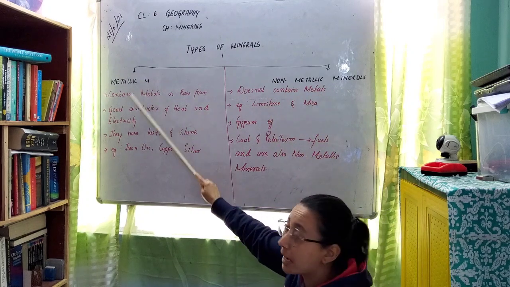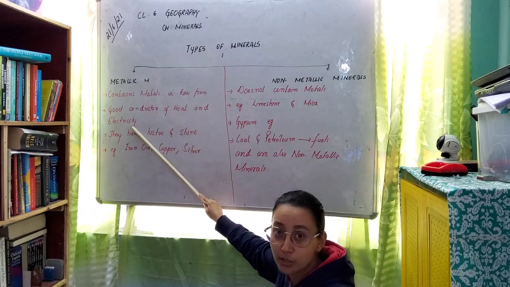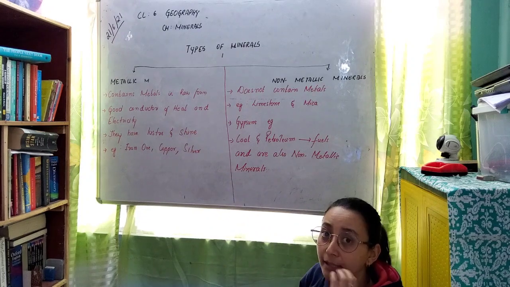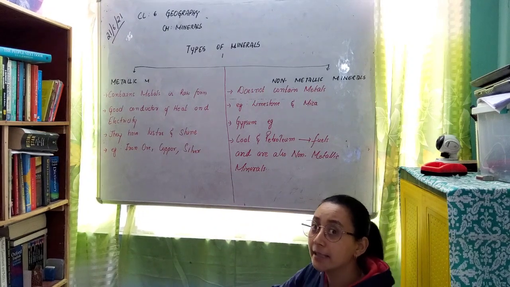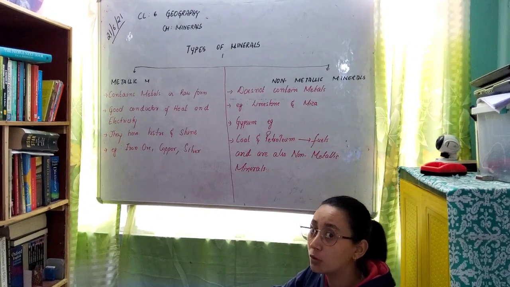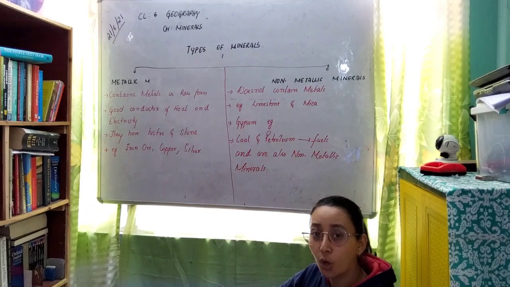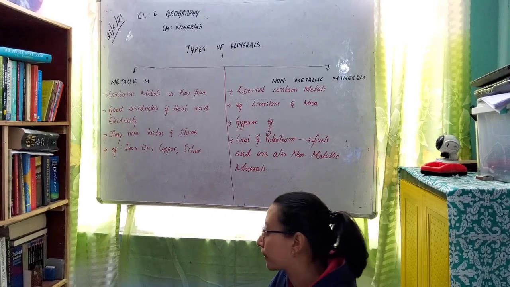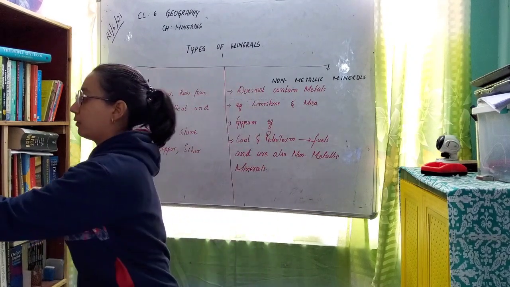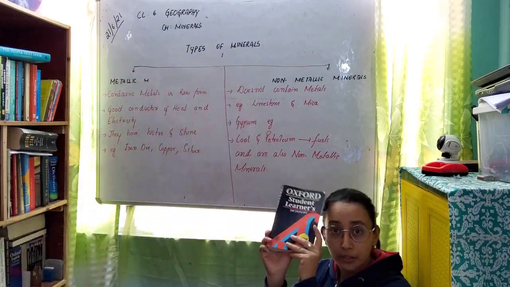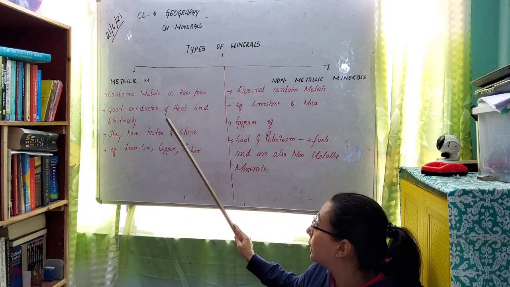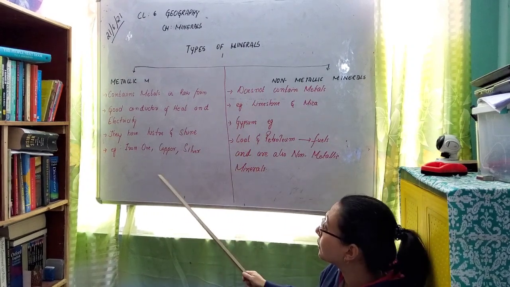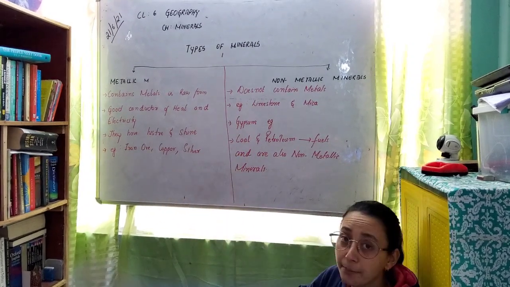So metallic minerals are good conductors of heat and electricity, and they have luster and shine. They have luster and shine, and it's your duty to find the meaning also. Don't open your Google, just open the dictionary and search the meaning of luster and shine. Then let's focus on what are the examples.